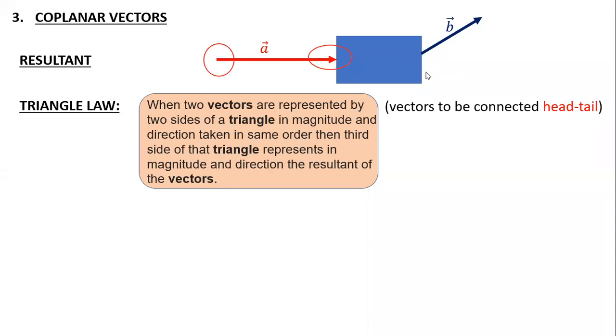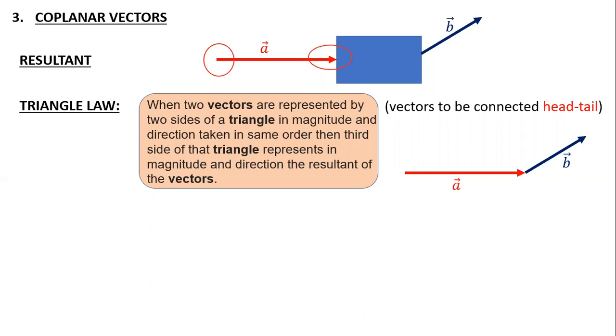Now this B vector, I will connect the tail of B to the head of A. The diagram will look somewhat like this. I can shift the vectors anywhere on the plane because I'm not changing the magnitude or the direction, so I can move it parallelly anywhere on the paper.